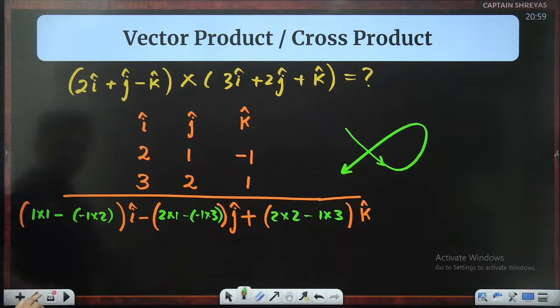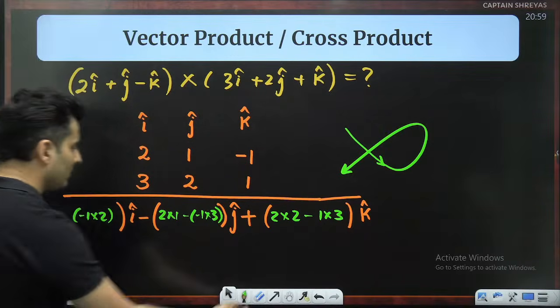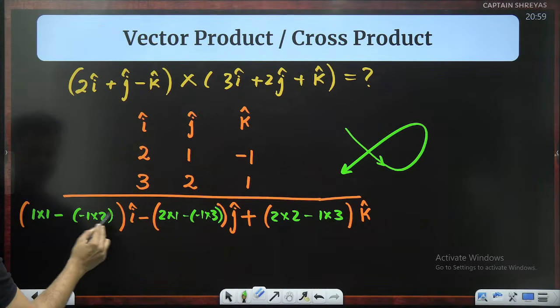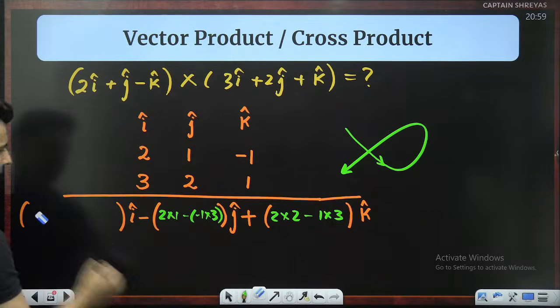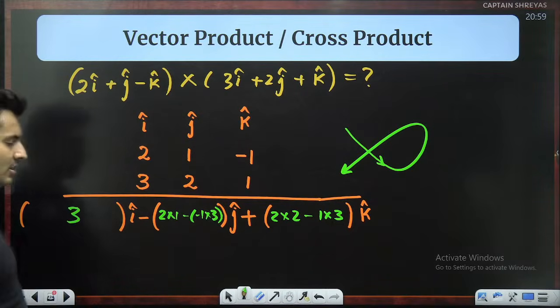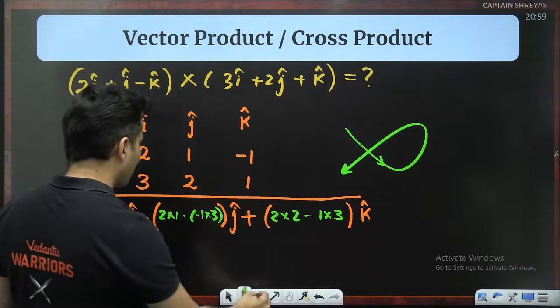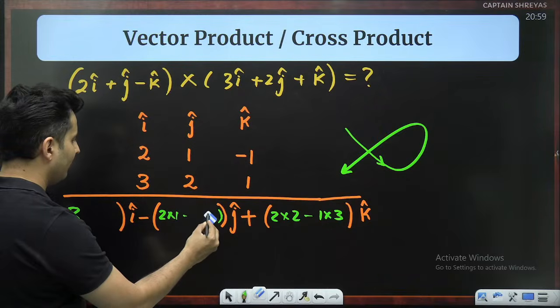Is this clear till this point? Now you just find out the value. That is the final answer, my dear students. So this will be plus only. So 2 plus 1, right? So this will be 2 plus 1. Let's see how many of you wrote down 3 I cap first. Very good. Many of you wrote it down. Next one. This is 3 plus 2. That is going to make it 5.